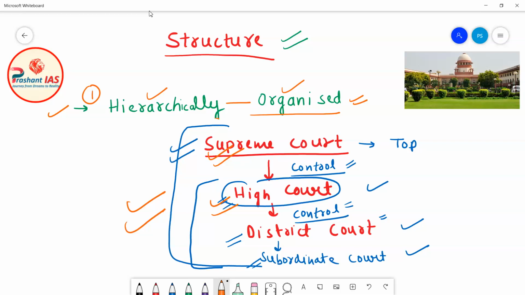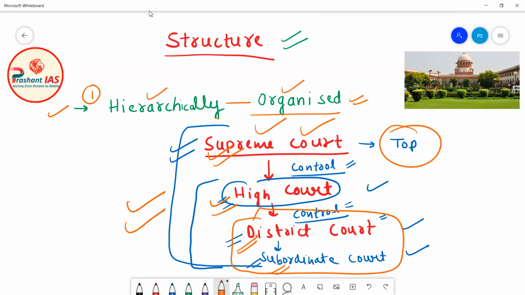Similarly, district courts and subordinate courts are subordinate to high court, and high court functions like the boss of district court and subordinate courts. So this means that India has a single unified judiciary. Why? Because Supreme Court is at the top, and Supreme Court has control of the entire judicial structure of India. This means there is the same judiciary for the entire country and for all the states also. So judiciary is singly unified.